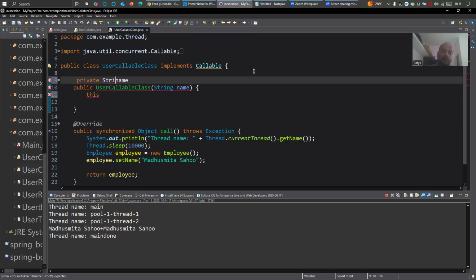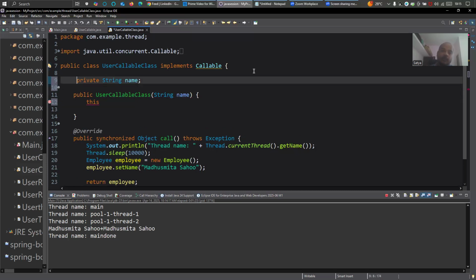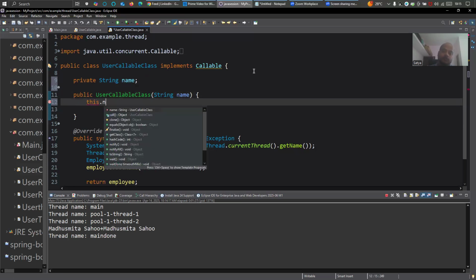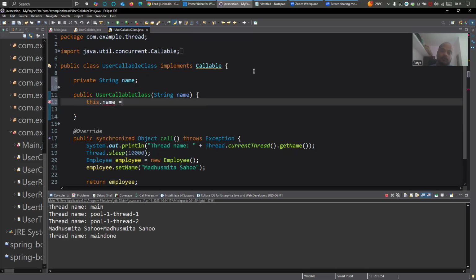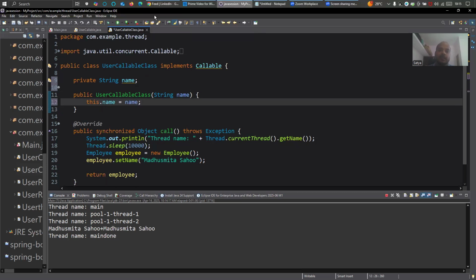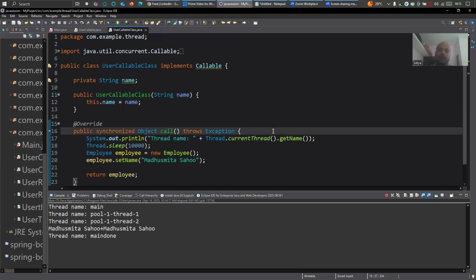If you don't pass anything, it will be null by default. I will just remove the synchronized one first.